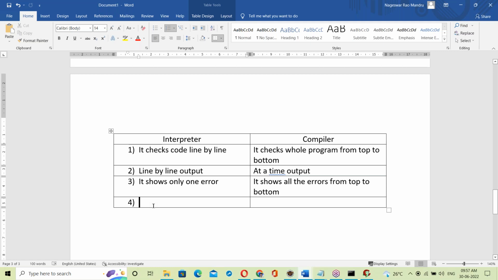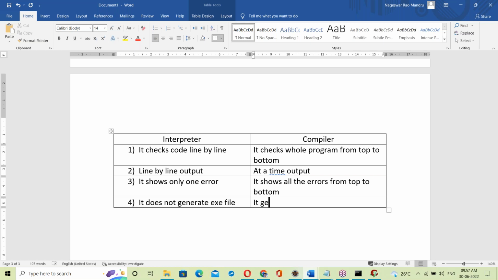Next, the main important difference here: the interpreter does not generate an exe file. An exe file is a binary code file; exe means executable. The interpreter does not generate an exe file, but the compiler does generate an exe file.